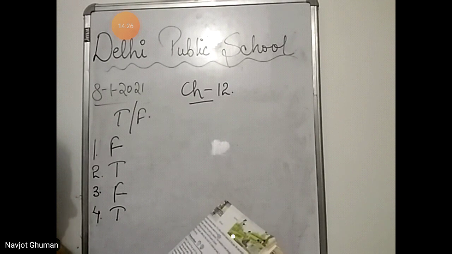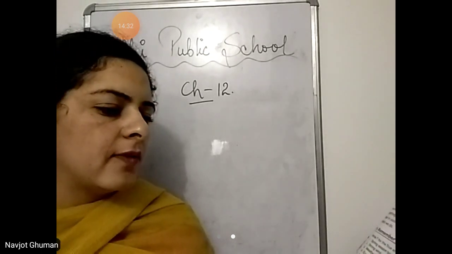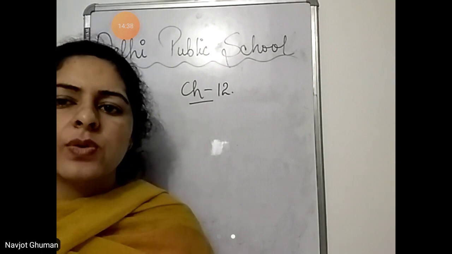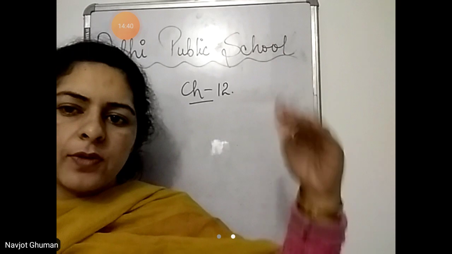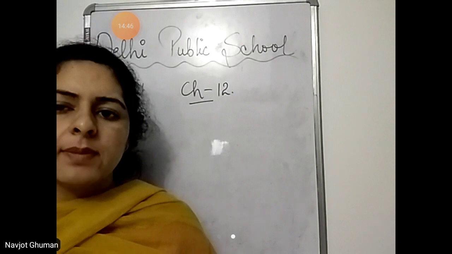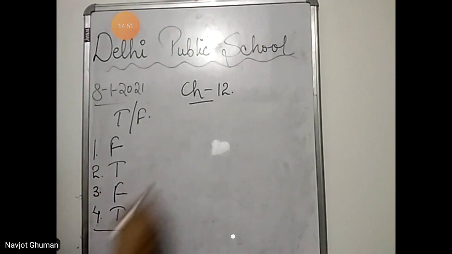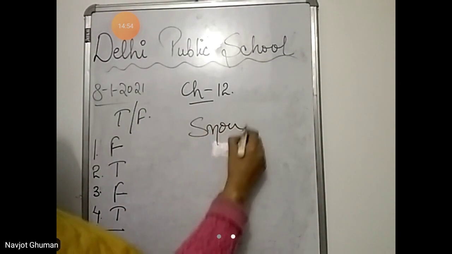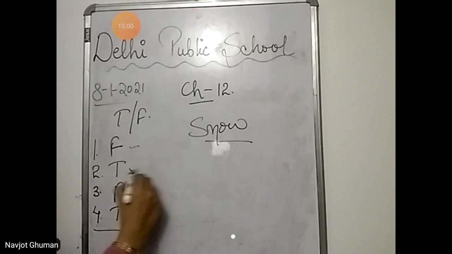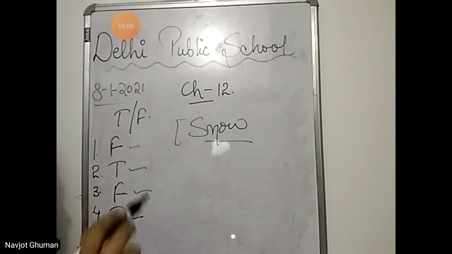Now, next, answer the following question orally. In what form does water come down from sky at very cold places? We know that when it rains in the cold places, when the water falls from the sky, it comes in contact with the low temperature, then it converts into snow. So the answer is snow. So water comes down in the form of snow in the cold places. First false, second true, third false, fourth true, and the answer of the question is snow.